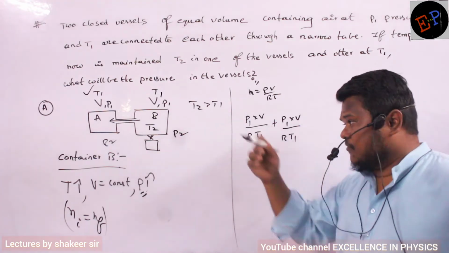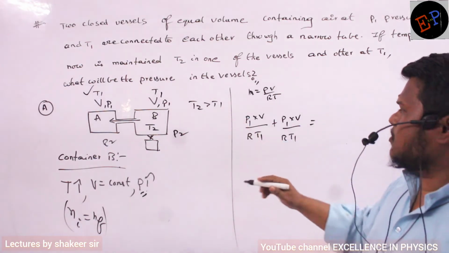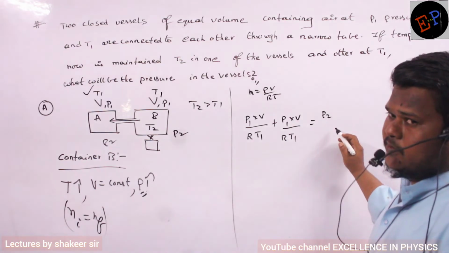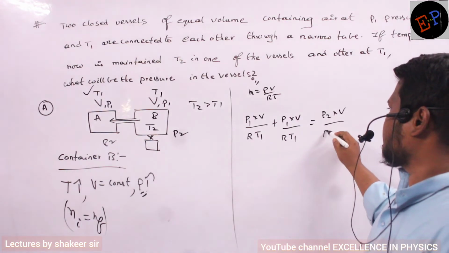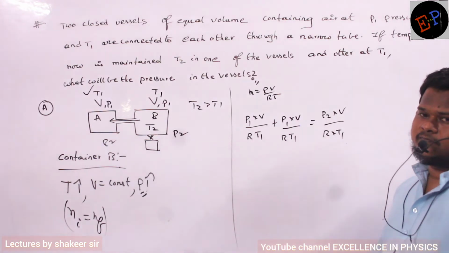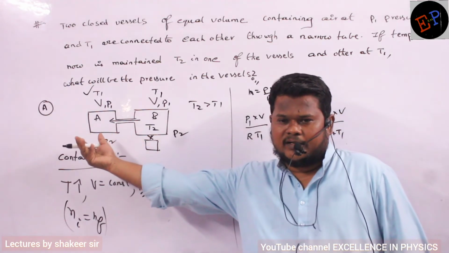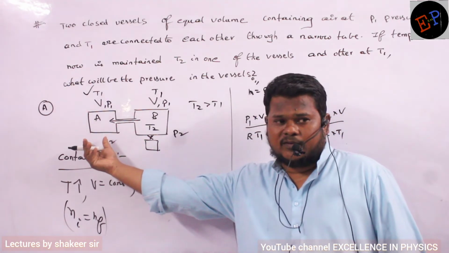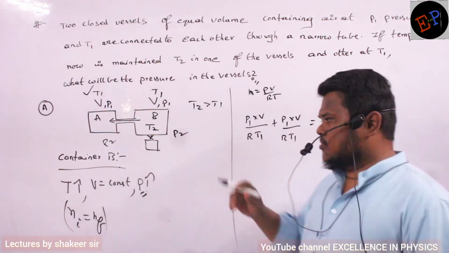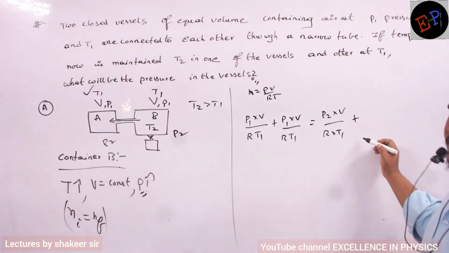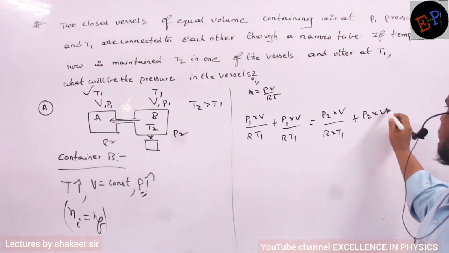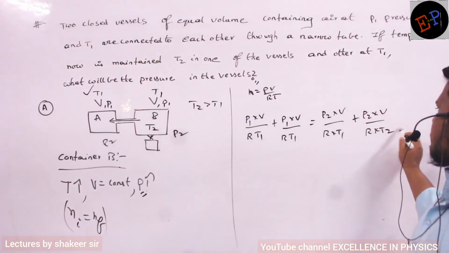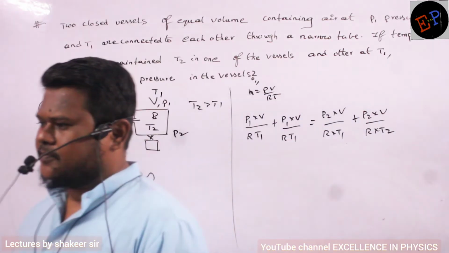After heating, what are the number of moles in the first one? Final pressure is P2, final volume remains the same, R is the same, and the temperature remains T1, because you are heating the second one only. This one is not heated. The temperature of this one is T1, but the temperature of the second one is T2. So the number of moles in the second container: pressure is P2, volume is V, R is the same, temperature is T2. That is my equation.